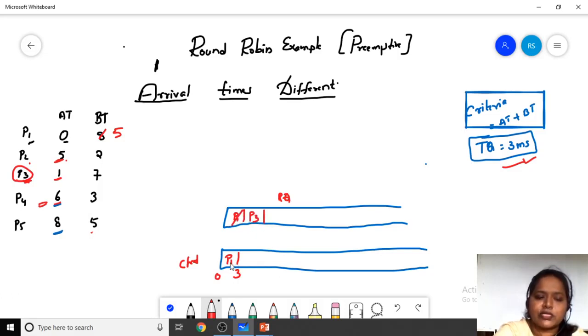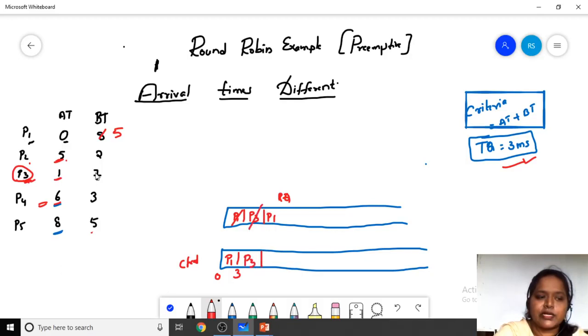So the P1 process has 5 milliseconds left. Before placing it, we have to check whether any process has arrived. Yes, the P3 process has arrived. So we'll write P3 and then we have to write the P1 process. Next, we have to give the P3 process.